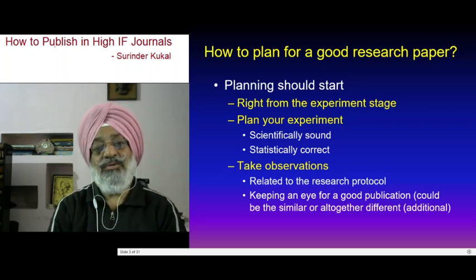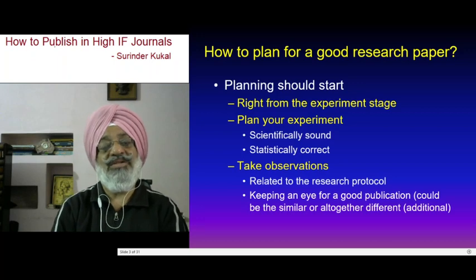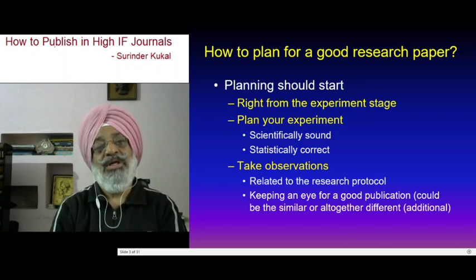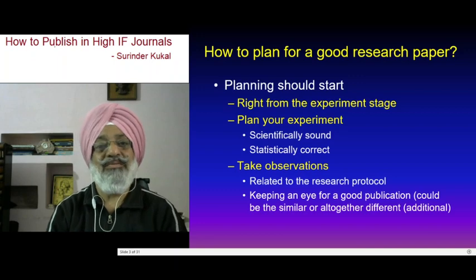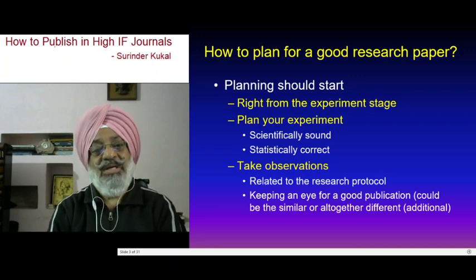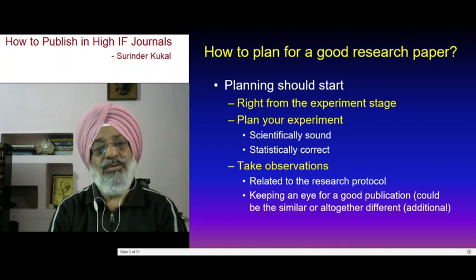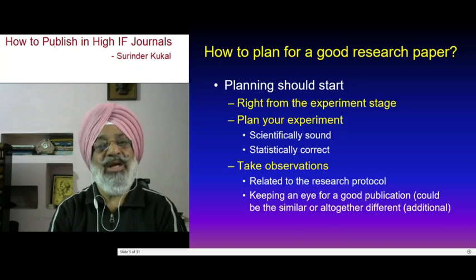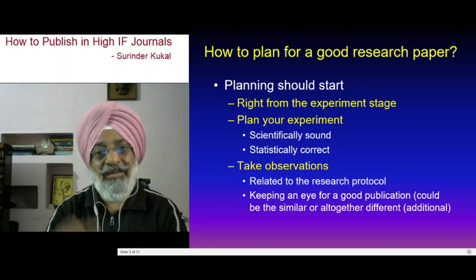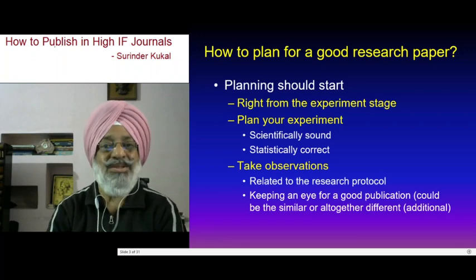Then you have to plan some observations, because in every study we go for some observations. Based on those observations we come out with the outcome, the results. These observations should of course be related to the research protocol, and at the same time some additional related information could also be planned, because many times such observations may not be necessary for recommending your results to your audience.